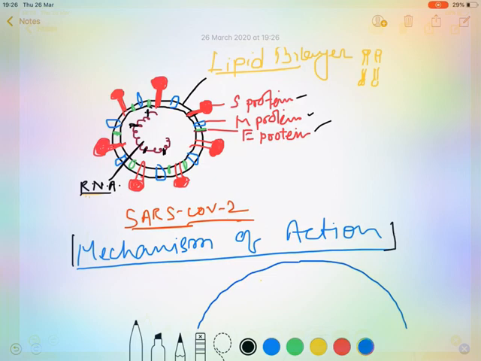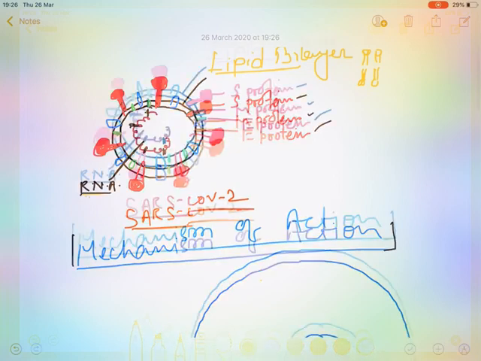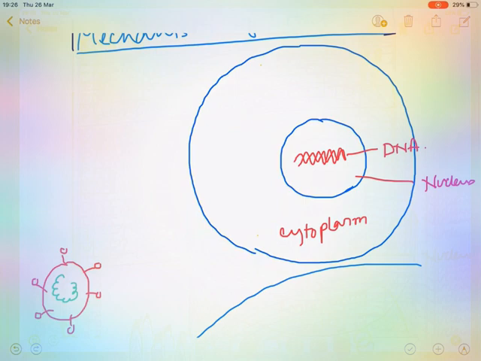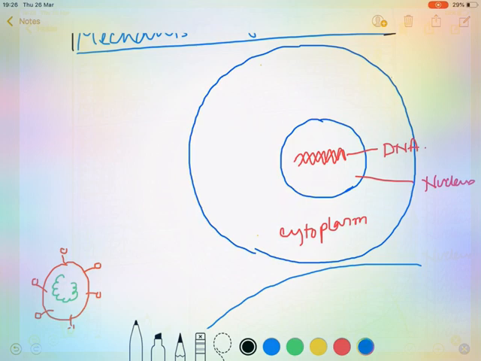of this virus. Before we start the mechanism of action of this virus, you have to know some basic molecular biology, and after that you will be able to understand the mechanism of this virus. Here I have a diagram. This is the structure of our cell, this is the cell membrane having the lipid bilayer, and inside there is a nucleus. The nucleus contains DNA. The DNA contains the genetic material that the cell requires to make all the proteins and enzymes, and the DNA instructs the cell to form different types of protein.